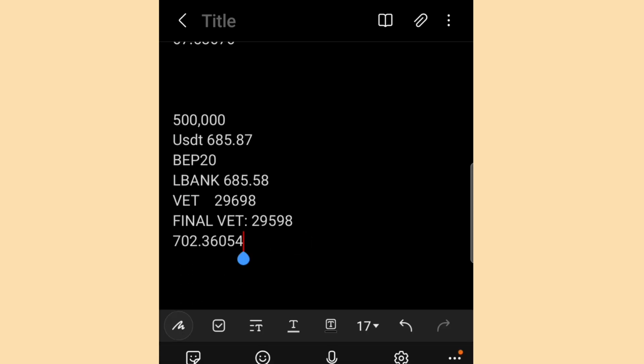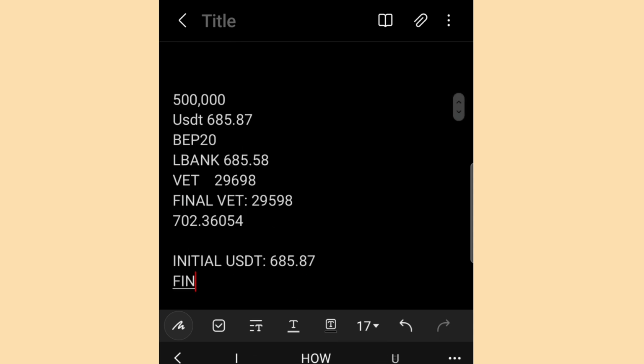And then I sent it to LBank, and Binance removed their own charges, and I sent 685.58 USDT to LBank. I bought VET with that USDT there, and the amount of VET I bought was 29,698 VET coins. And after I had bought that VET coin, I sent it to Binance, and I'm now getting 702.36054 USDT.